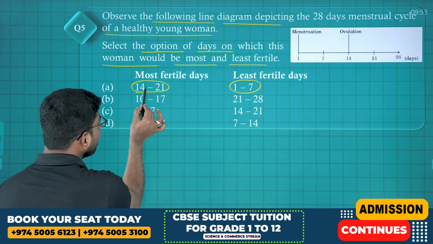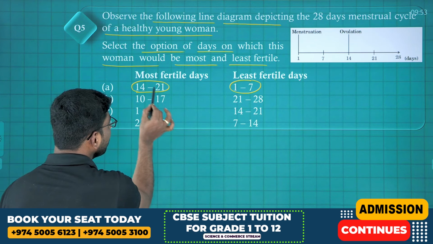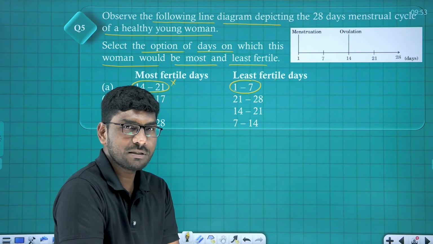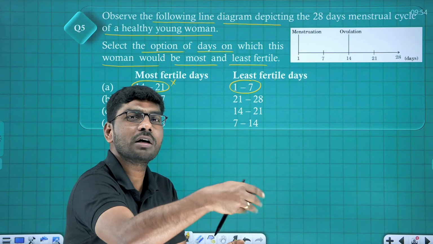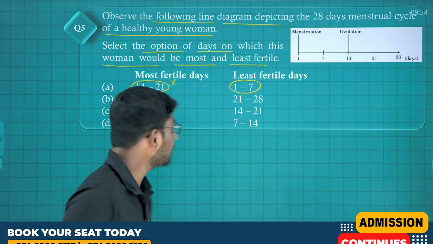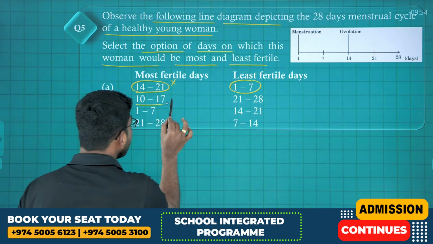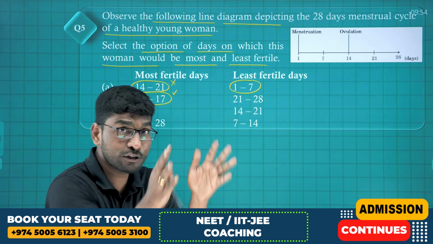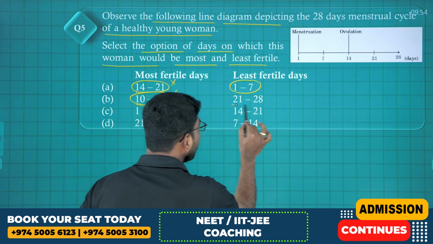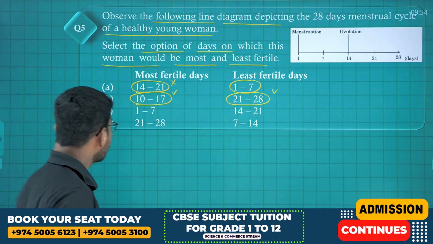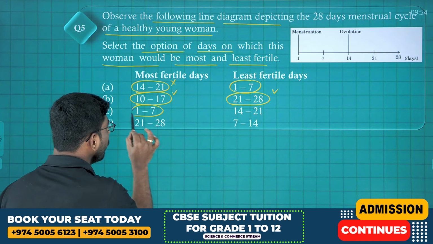But here the most fertile days 14 to 21 is not correct, right? On the 14th day ovulation takes place, and after that there is a chance the egg is going to degenerate. So the most appropriate fertile days are what? Tell me. 10 to 17 days is correct. 10 to 17 is the most fertile days. 21 to 28 is the least fertile days. Correct. Next, 1 to 7 is most. No.